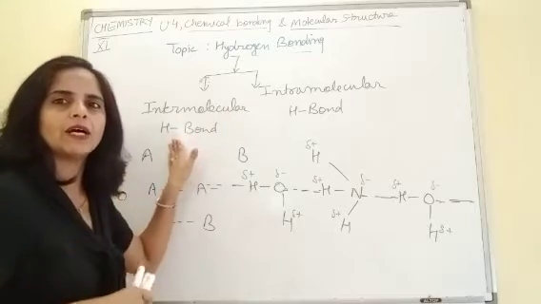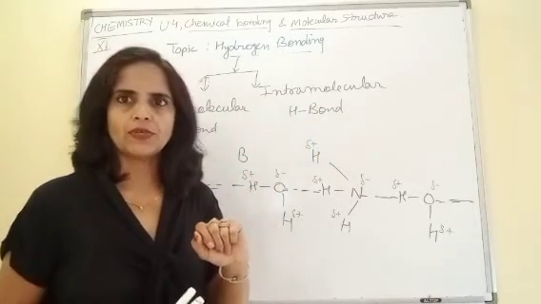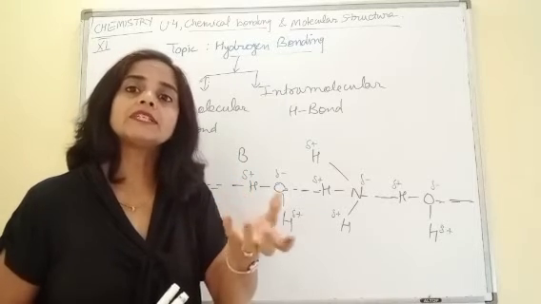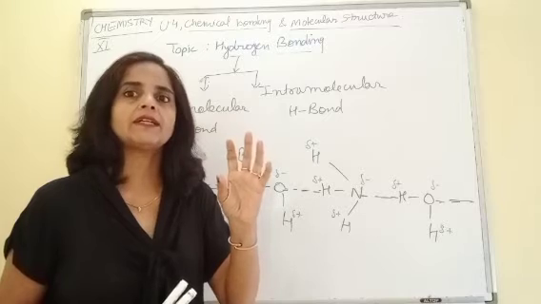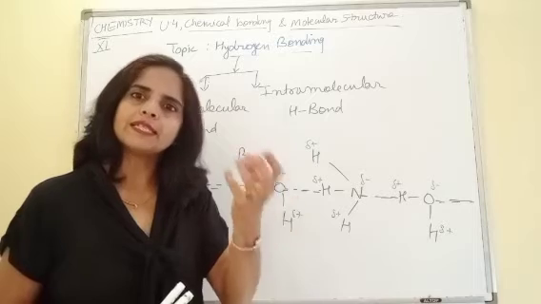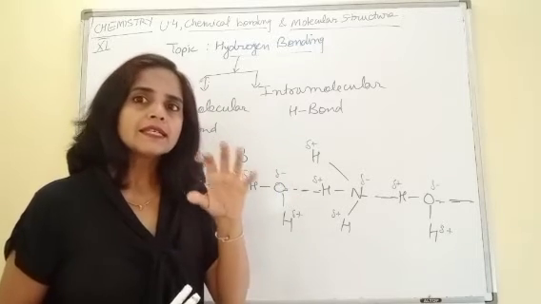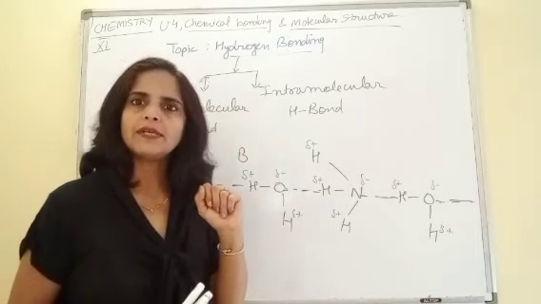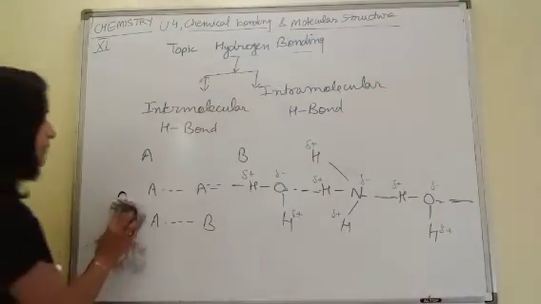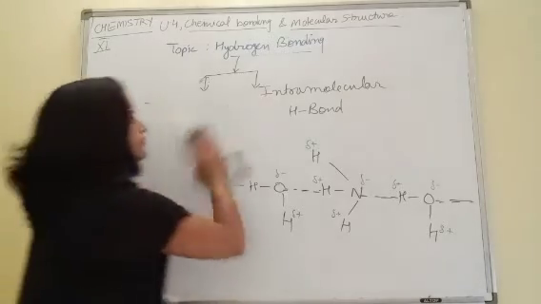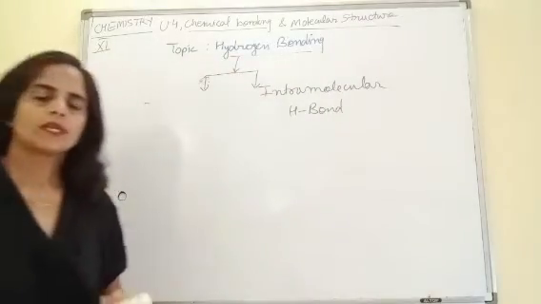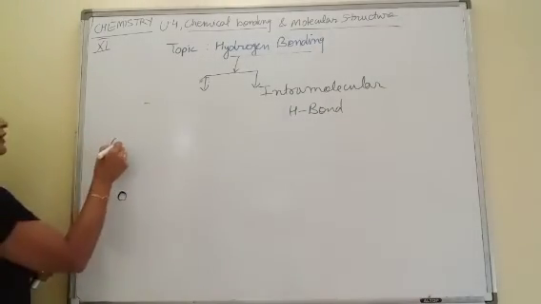Now we will be talking about intramolecular H bond. Intra, I told you, with yourself or within the same molecule. If I talk in terms of chemistry, when H bond is formed within the same molecule, this type of H bond is termed as intramolecular hydrogen bond. Now take examples for intramolecular hydrogen bond. The first example which I try to give you is orthonitrophenol.